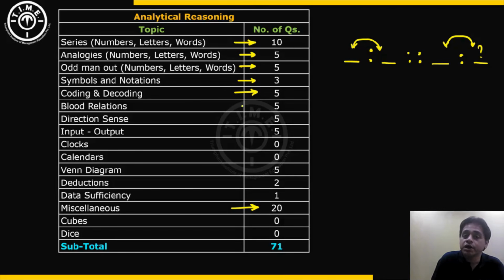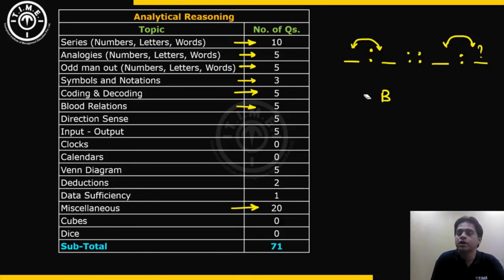Then blood relations, 5 questions were asked. Blood relation questions were all straightforward questions. There were no questions in terms of symbols. Sometimes they give blood relation questions in terms of symbols, like A plus B means A is the father of B. Those kinds of questions were not asked.